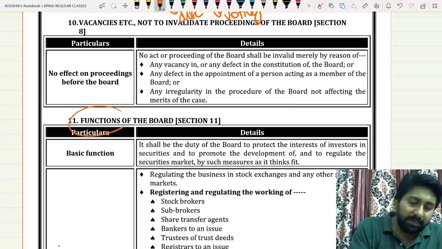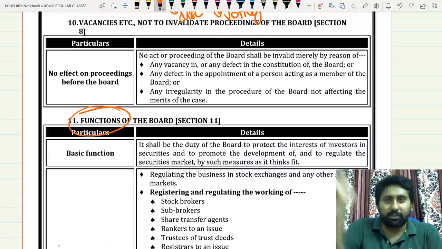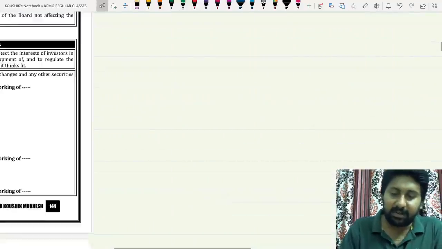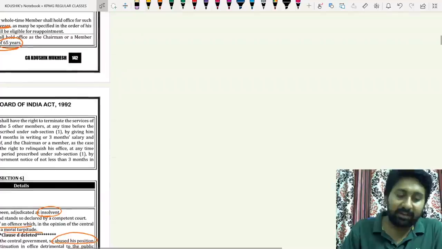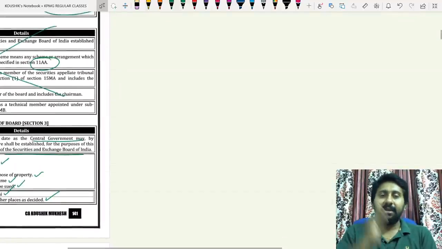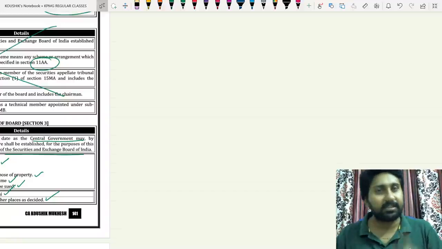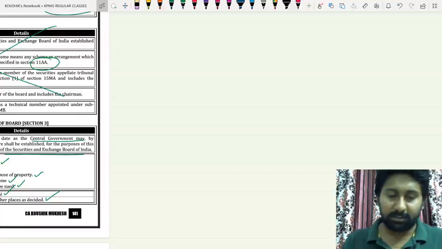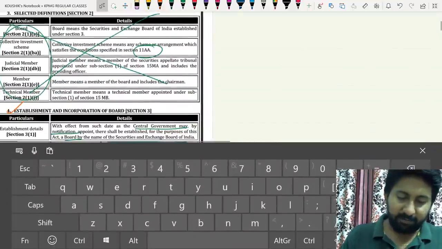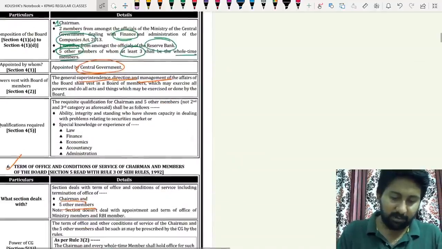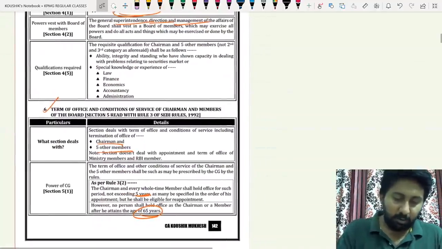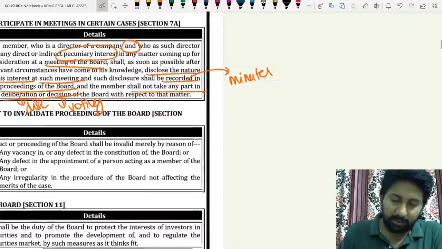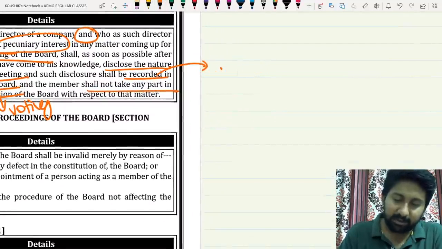Before we move into the administrative functions of SEBI, there are another 12 questions on this. Okay, so before we start with this, I want to introduce you to the second part. What I said when I started the chapter is that the SEBI Act itself has four parts: SEBI, SAT, special courts and administration. In that, SEBI we completed. Now there are another two parts to complete. What is that? SAT and special courts. But before we move on to that, it is a responsibility cast on me to first explain to you the concept of SAT, and how it actually becomes important in terms of the SEBI Act.